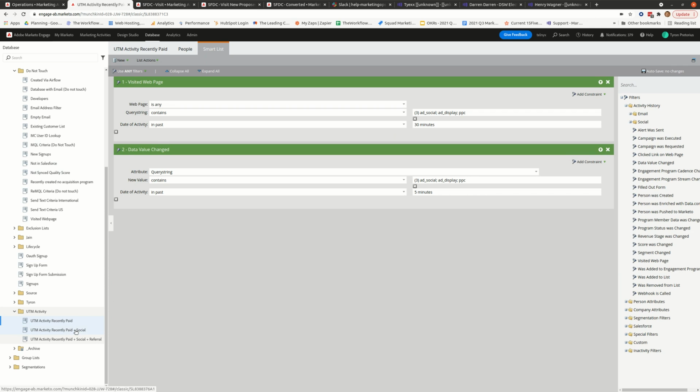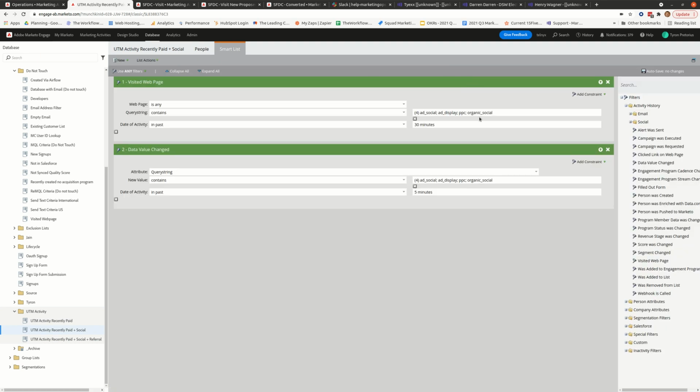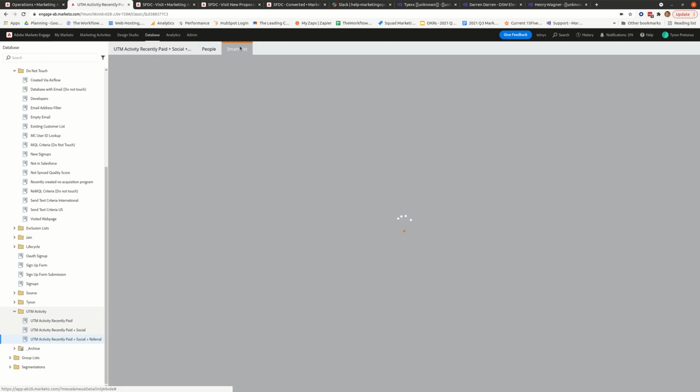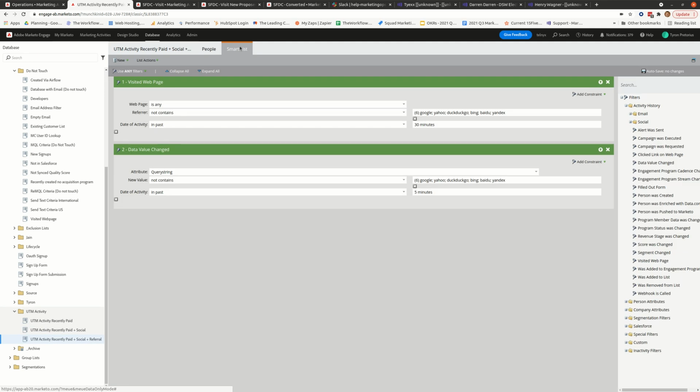So then for paid plus social, it's the same. We just include the organic social UTM parameters that we use. And then finally for paid plus social plus referral, where referral in this case refers to G2 Crowd, 3CX, GitHub, those kind of referrers, I just use the not contains keyword.